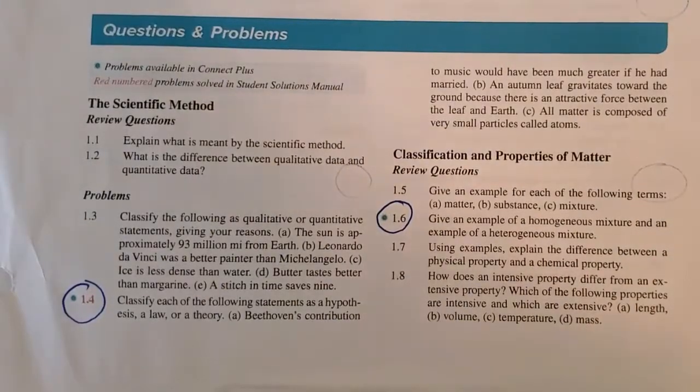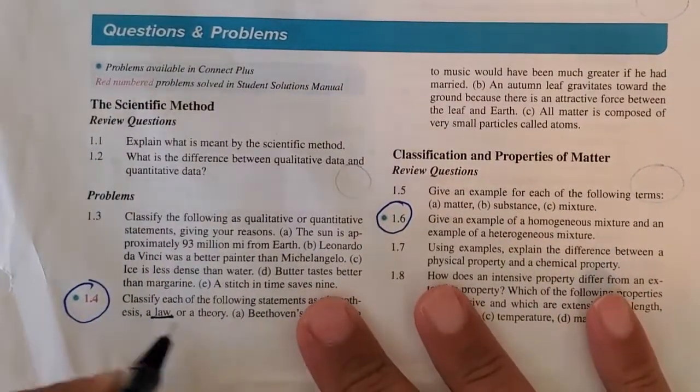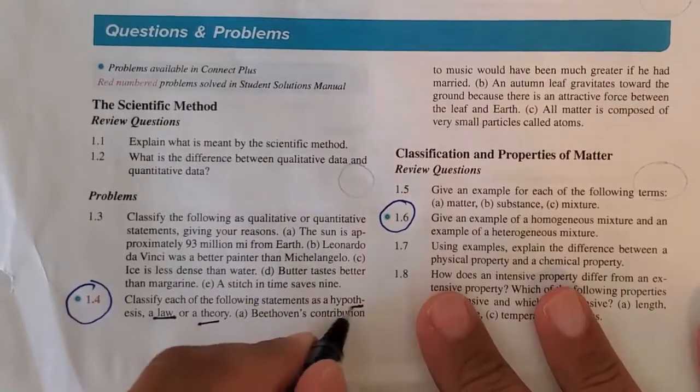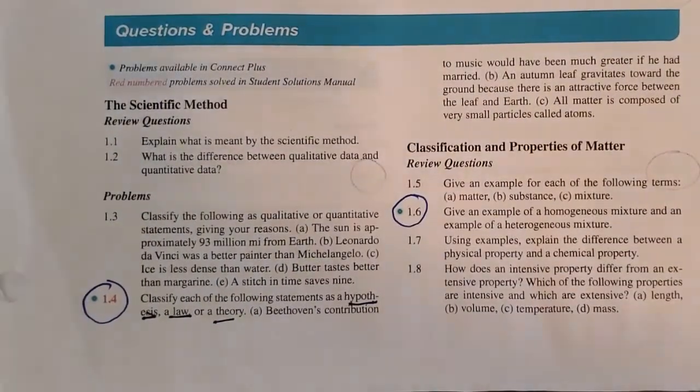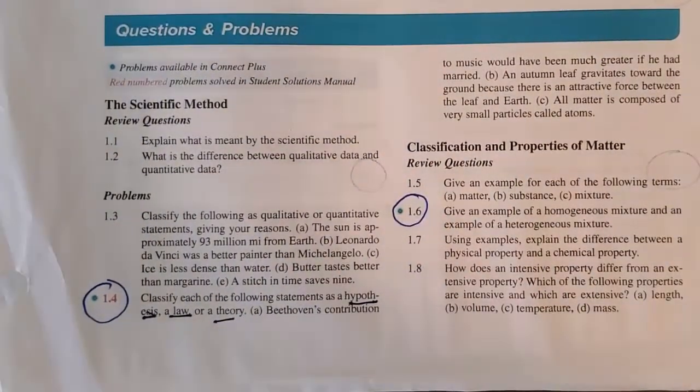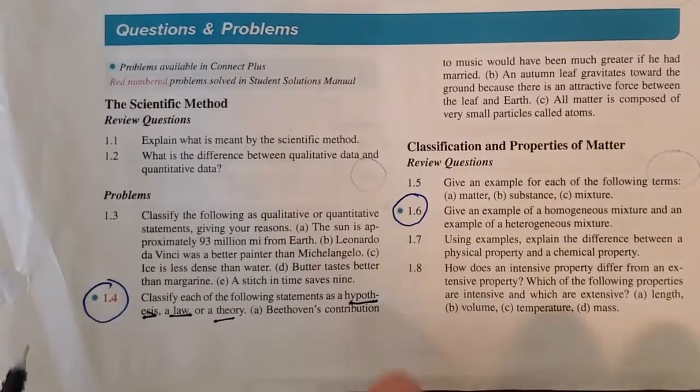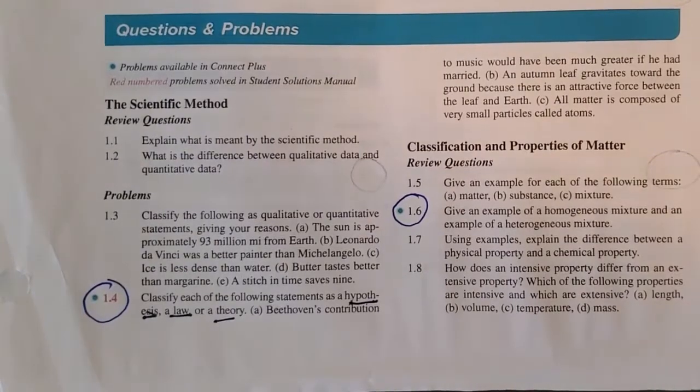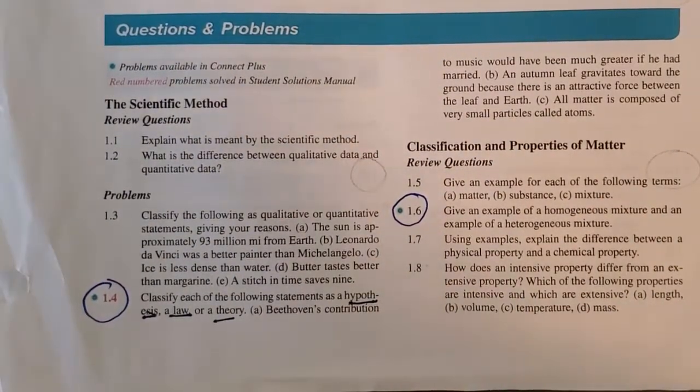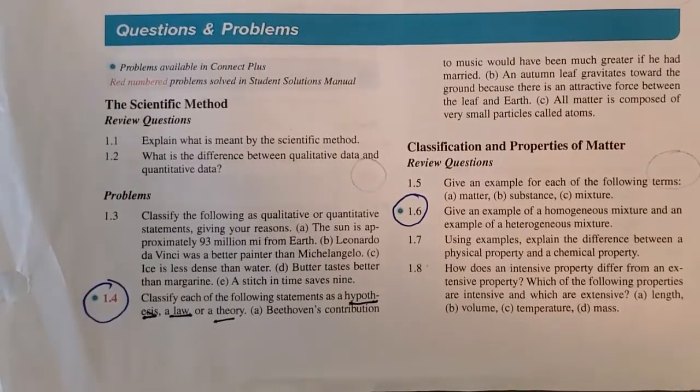In this video, we will go over the difference between a law, a theory, and a hypothesis. So first of all, three of these are statements, okay? But the statements convey different meanings. A hypothesis is a statement that can either be true or false. So a hypothesis is testable. You can go to the lab and test to see if your statement is true or if it's false.